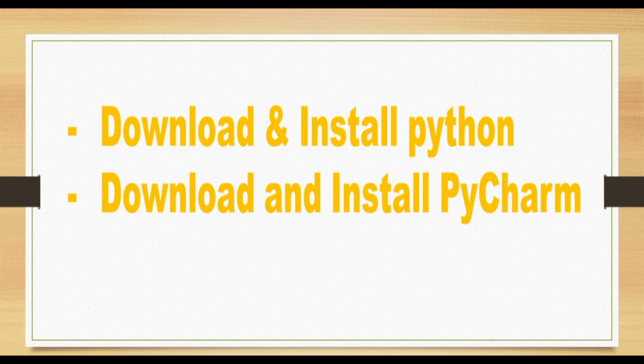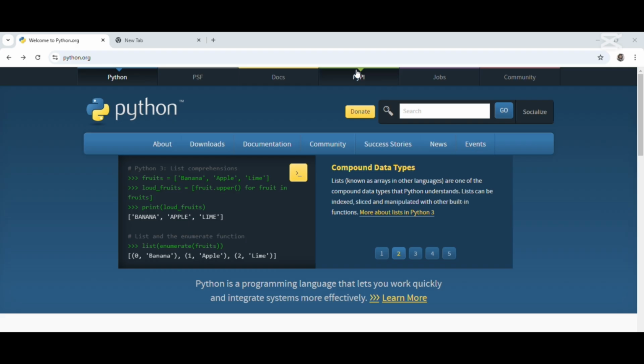The next thing we are going to be seeing is how to download and install Python on our PC, on our Windows operating system, because we need to download and install Python, and we also need to download and install the Python IDE, which in our case is PyCharm. Let's head over now and do this download.